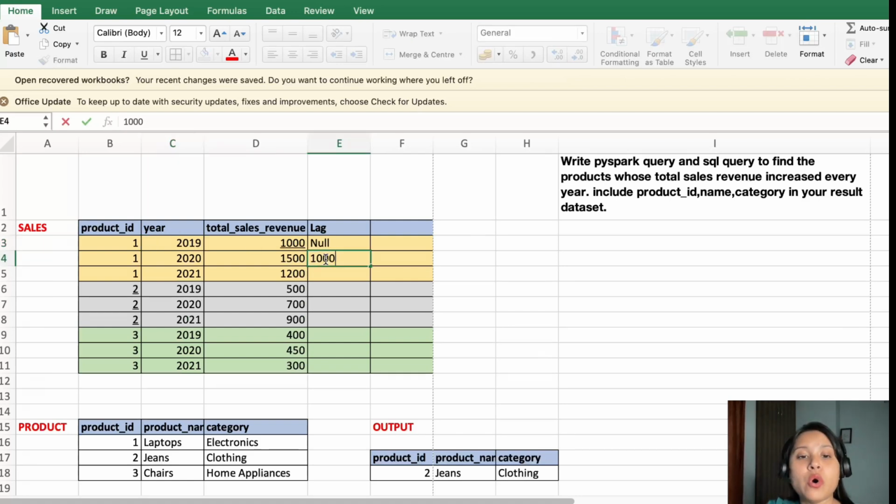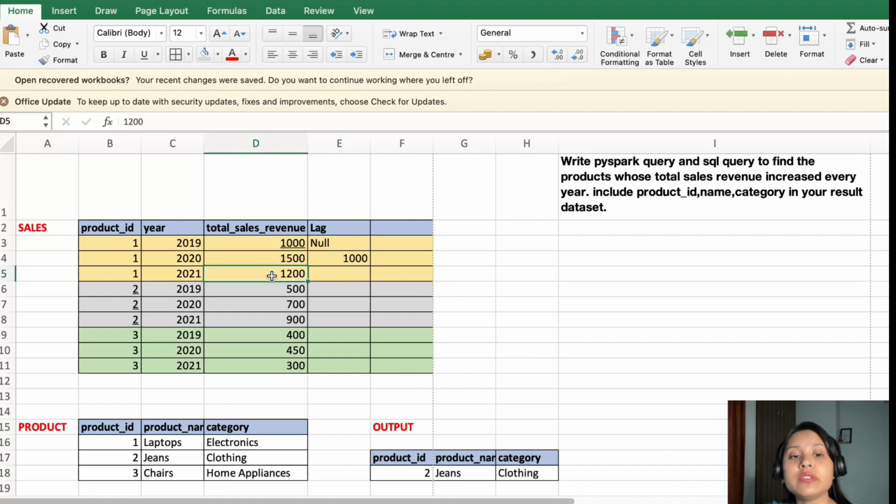Now for 2021, what is your previous amount? That is the 2020 year total sales revenue, which is 1500. Similarly, for product ID 2, what is the previous amount, the total sales revenue for 2019? We don't have that data, so it is null. What is the previous amount for the year 2020? That is for 2019, which is 500. And for 2021, the previous year total sales revenue, that is 2020, is 700. Now, let's see product ID 3.